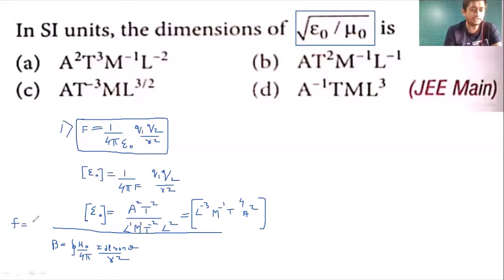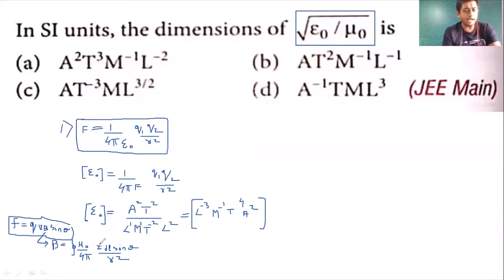v, charge पे लगने वाला force is F is equals to QVB sin theta. That is the force acting on the charge. So F is QVB sin theta. तो अगर F is equals to QVB sin theta, तो वहां से dear students you will get the dimension for B. उनको B का डायमेंशन मिल सकता है. B का अलग से डायमेंशन मिलेगा.